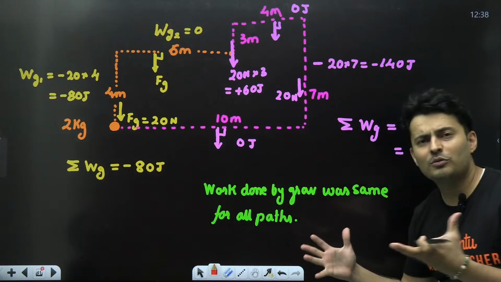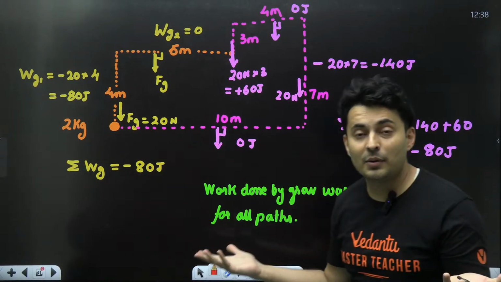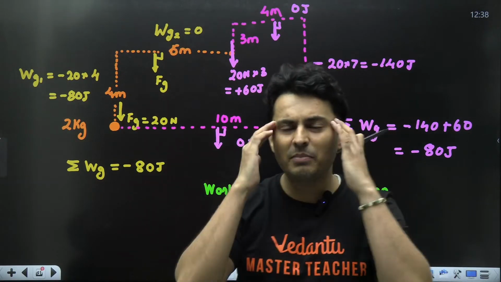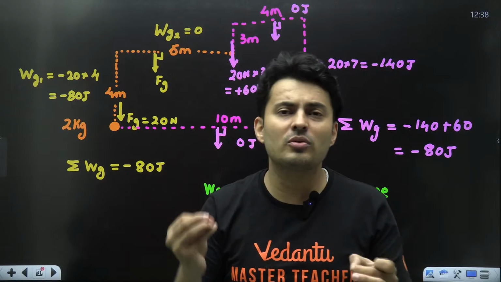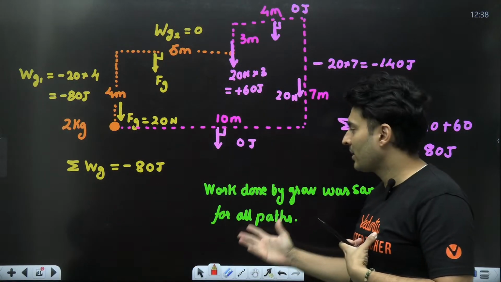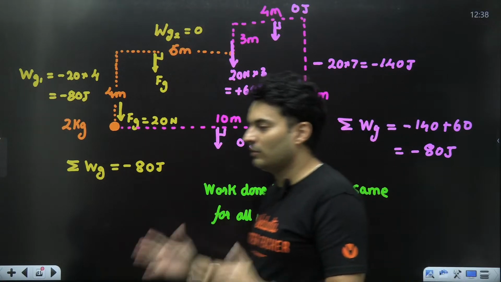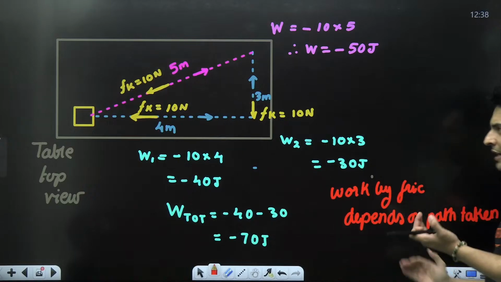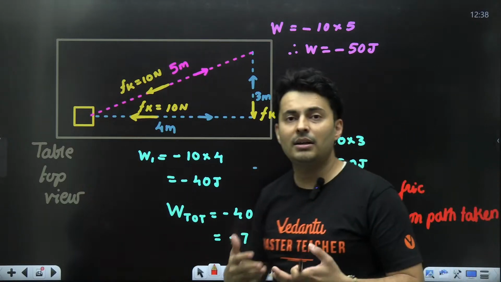Forces whose work does not depend on path, which is very good for making our calculations easy. Imagine there is some crazy path. I can simplify it by choosing my own convenient path. So it makes our job easy. The work done is independent of the path taken. And then there are those other kind of forces where you change the path, it will depend on how you went there.